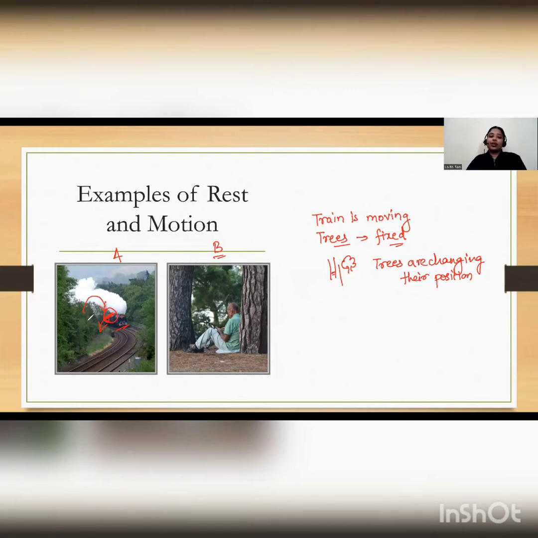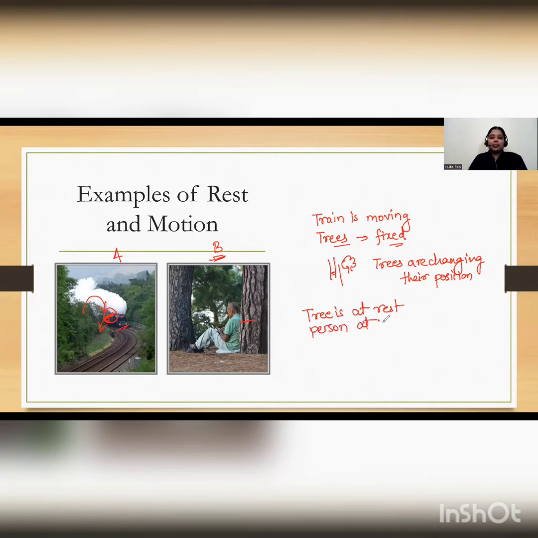But if we look at the trees, for us, it is stationary. So the same object can be in a state of rest for one particular observer, and for another observer, it can be in the state of motion. Now, if you look here, this person is sitting beside the tree. So for this person, the tree is at rest, and for the tree, this person is at rest.